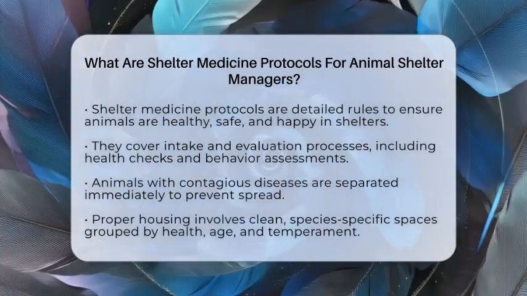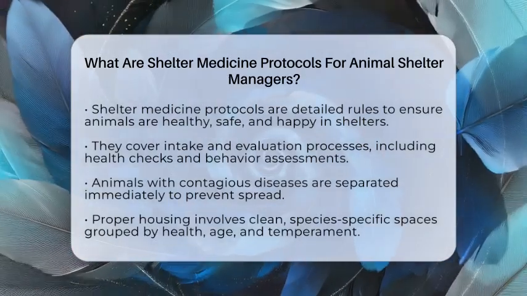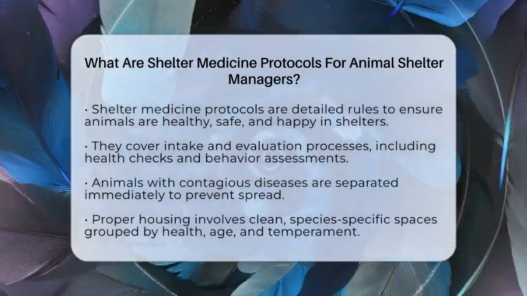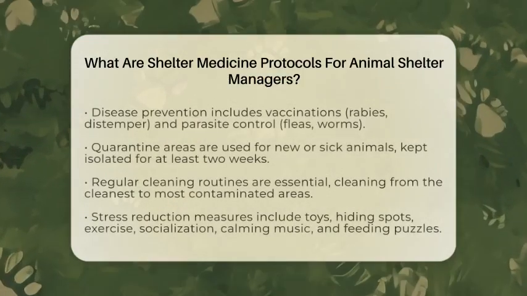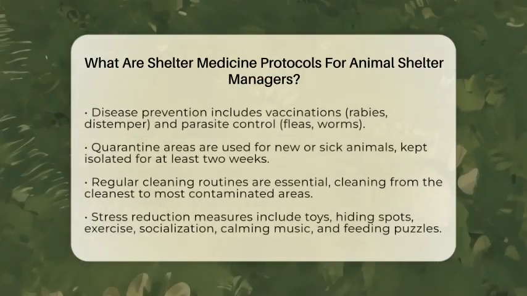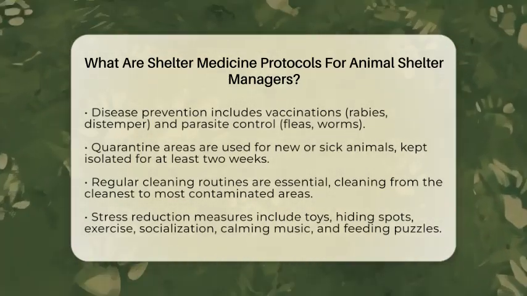Proper housing is essential. Shelters must provide clean, safe spaces that suit each species. Dogs and cats need different environments, and animals should be grouped based on their health, age, and temperament. This helps prevent the spread of illness and keeps animals calmer.